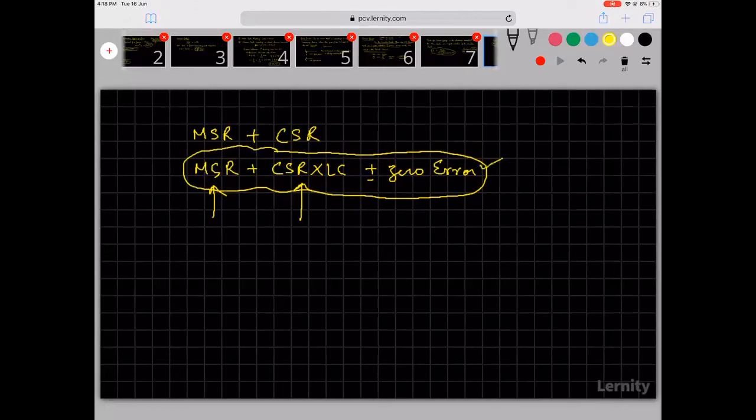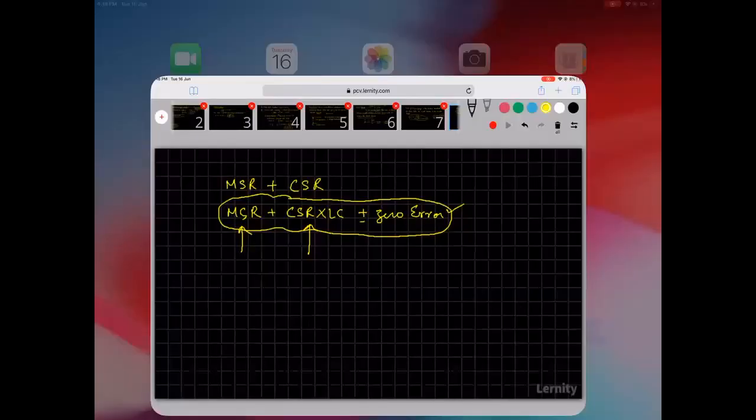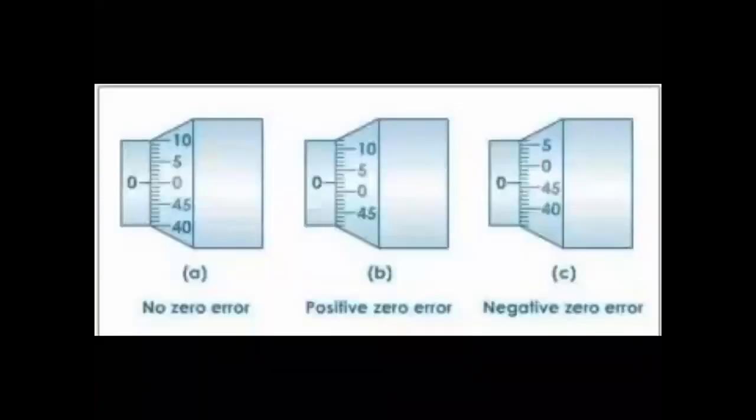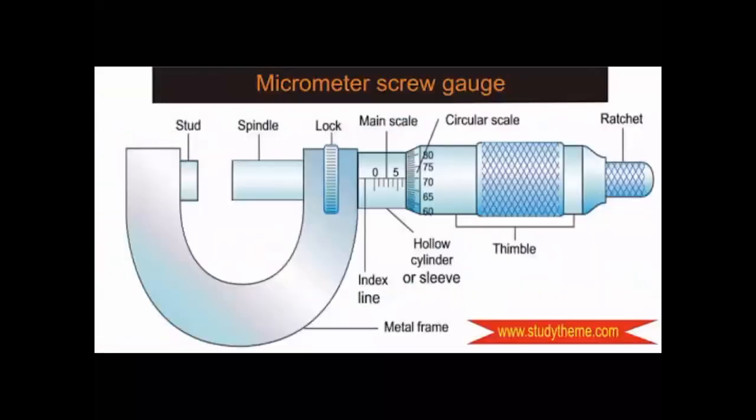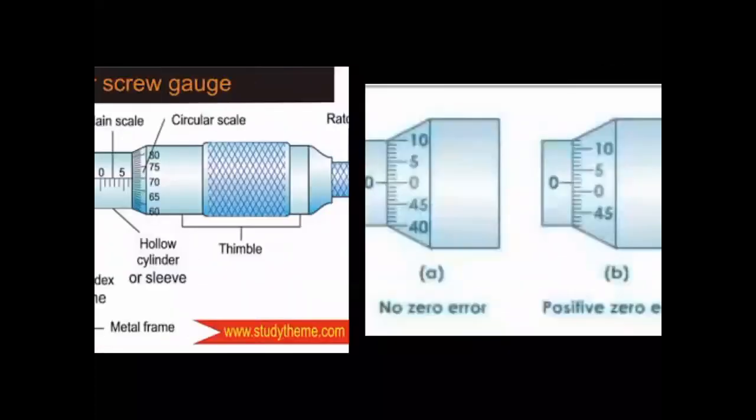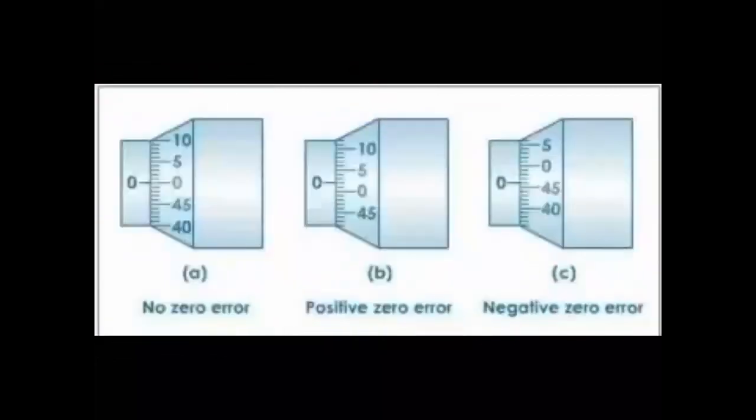Now, let's look at some photos that I have here. Look, ideally, the two zeros must coincide, but sometimes they may not. Now you see, it is appearing as if something is there between the stud and the spindle. Because of that, the zeros are not coinciding. So you are already starting with a reading. What is the reading now? The reading now is 2. So you are already starting with 2.